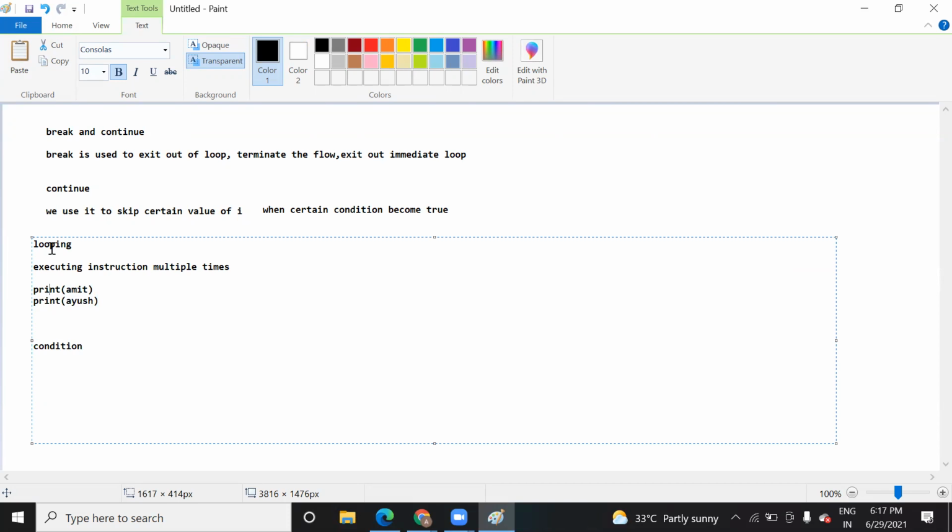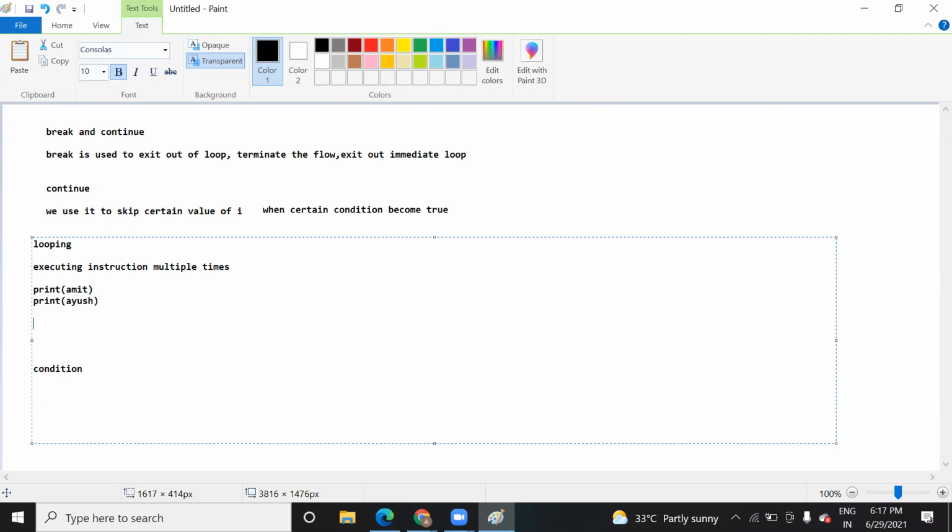So a concept called looping was introduced in programming languages. That looping will help you do the task more easily. The same thing you can do with the help of a for loop, or you can use a while loop or whatever it is. Suppose here the task was printing the name, right?